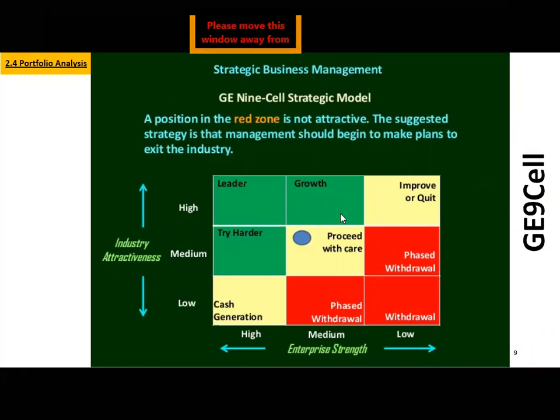and certain products are the leaders. Your green zone is the leader. Please understand. So when I say industry attractiveness means what? There is a demand for that product. So it could be Patanjali where people are preferring, there is a change in demand and now people are preferring organic products. So there is a certain consumer who wants your products only, and because of which certain product lines are doing very, very well.